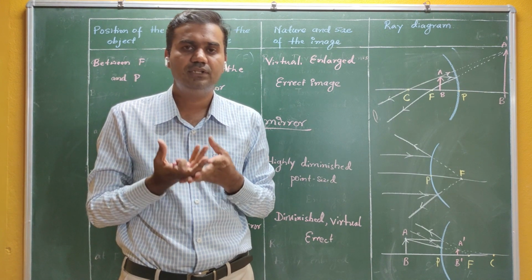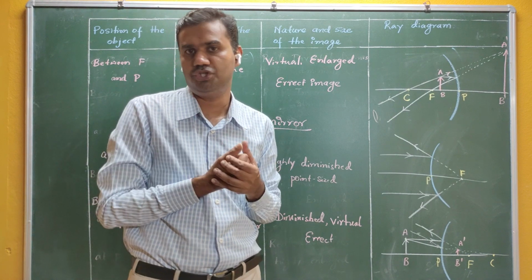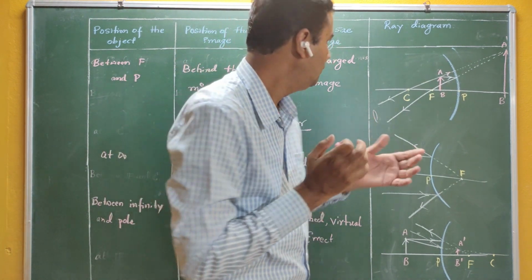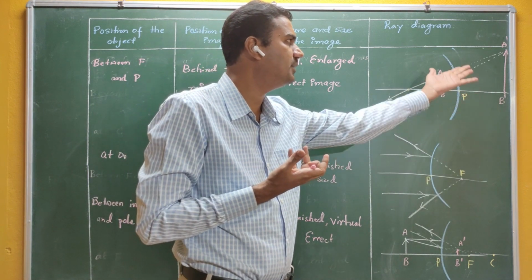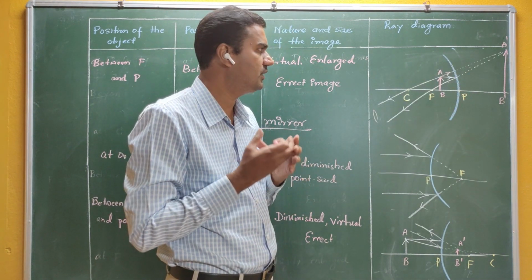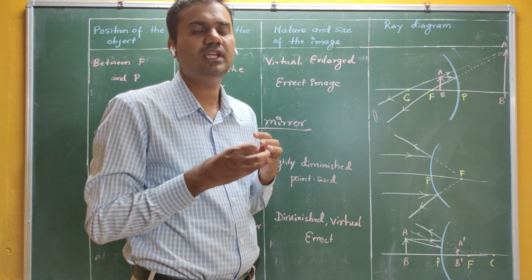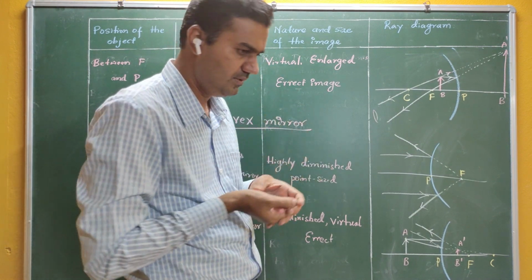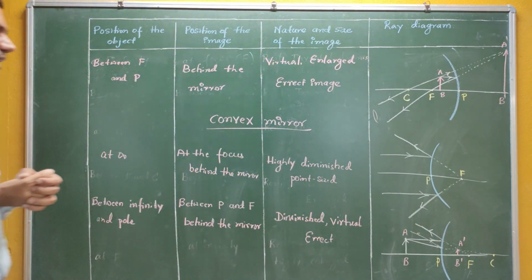So you can see that the concave mirror produces both real as well as virtual images. Up to F it produces the real image, and between F and P it produces the virtual image. And you can see that the real image is always inverted and the virtual image is always erect. So in some cases it is diminished, in some cases it is magnified.